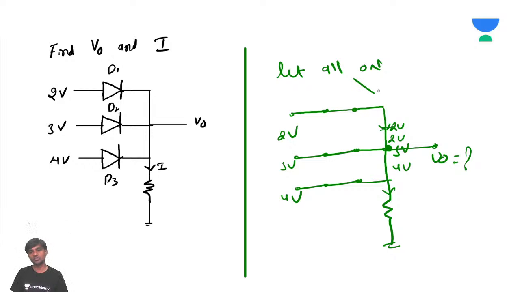As it is violating, all diodes on is a wrong combination. Is all diodes off a possibility? When all diodes are off, the output is going to be 0. That is also not possible. At least one diode must be on. Let's say 2 diodes are on. Now consider, let's say this diode D1 is on.